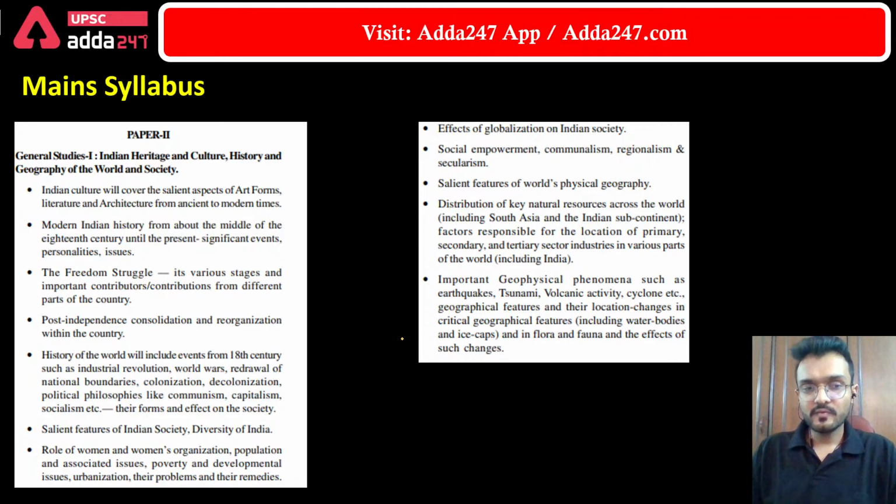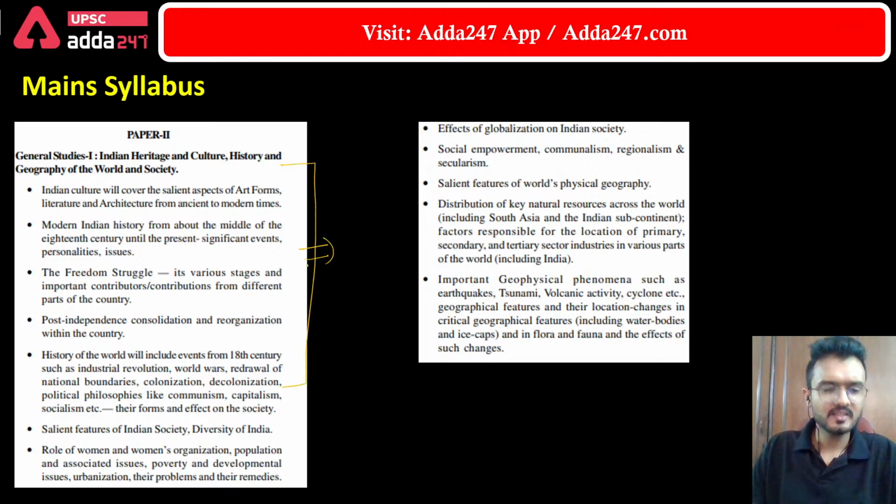Now, how to prepare for GS paper 1? By analyzing the syllabus, we can conclude that most of the topics of GS paper 1 are static. It means there is a very small portion from current affairs. In history, there are very few chances that the UPSC can ask a current affairs question. Then there is society. Though the UPSC asks basic topics from society, generally these are contemporary topics which are in the news. So in society there is an importance of current affairs.